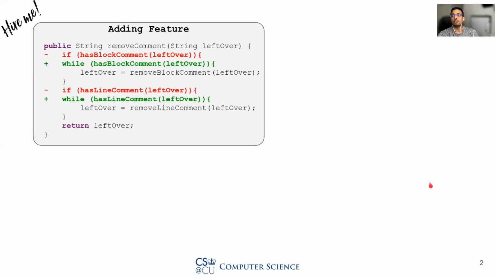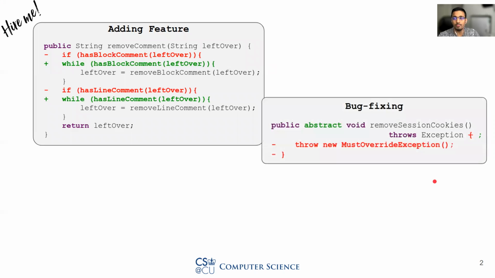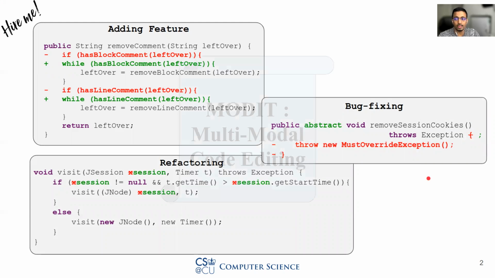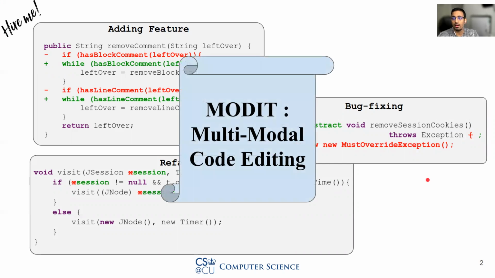Software engineers change or edit their code for different purposes. Sometimes they edit code for adding new features to the existing code. Sometimes they edit code for bug fixing. Sometimes also they edit code for refactoring, etc. In this paper, we propose a multimodal technique for automating source code editing. We call our technique MODIT.